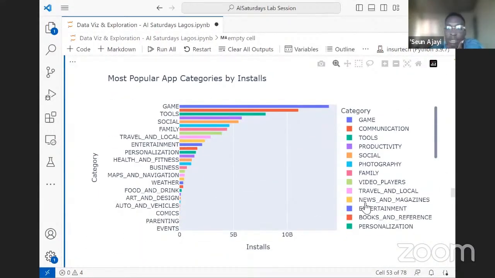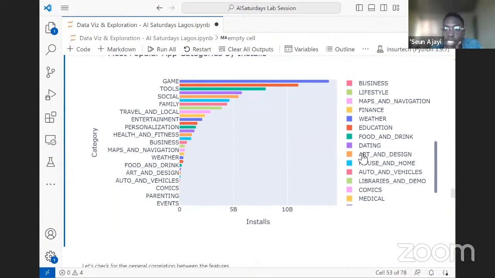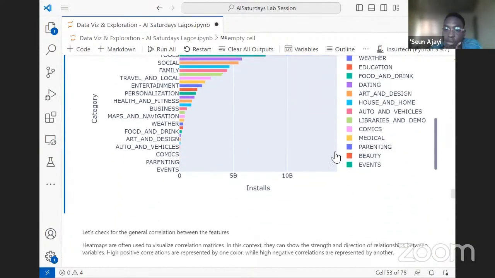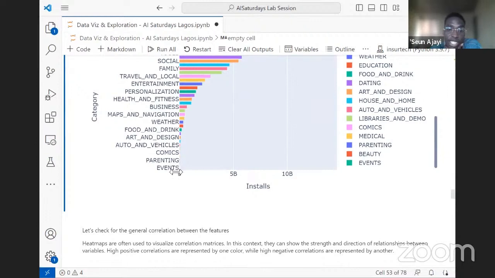So now, if we scroll here, we can see we have access to all the categories, but we can tell that they are not present here. The first thing you can see is the scale is quite big. We are saying 0 to 5 billion to 10 billion, and some categories can just have maybe 10,000 installs. That's not relevant on a scale of billions. So that's why we can see it reducing so rapidly, and some we cannot even see the colors they represent.